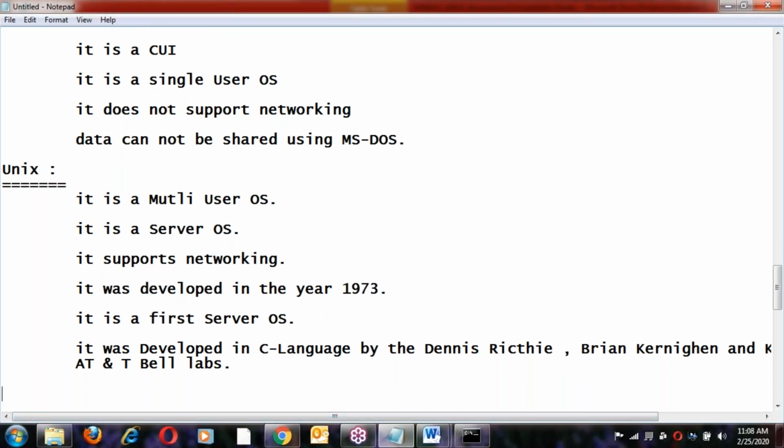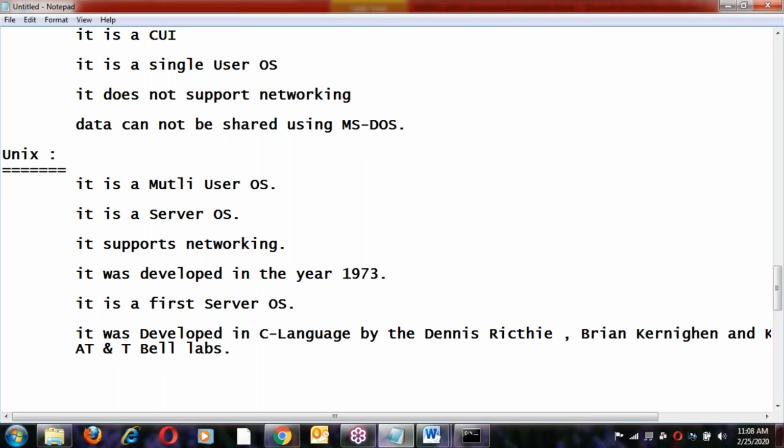So this is just the history of UNIX. That was the initial development. Later it underwent many changes, which we'll discuss next.